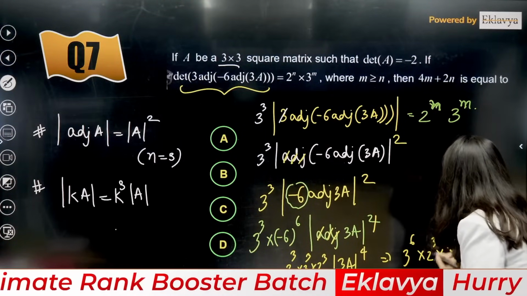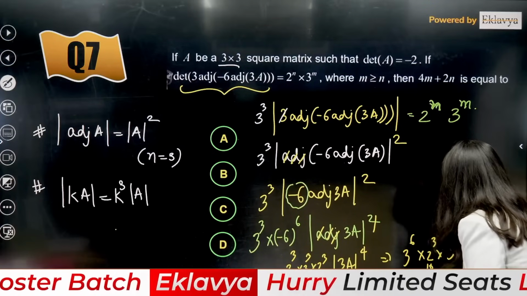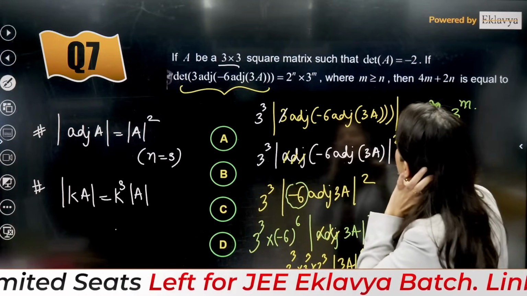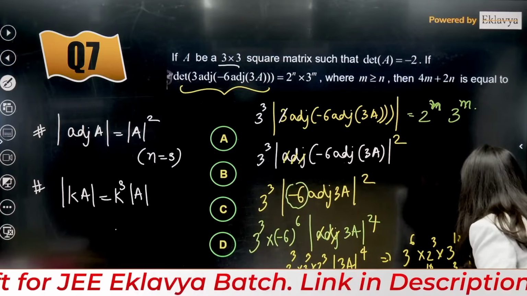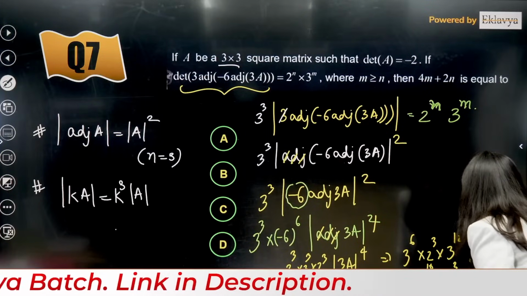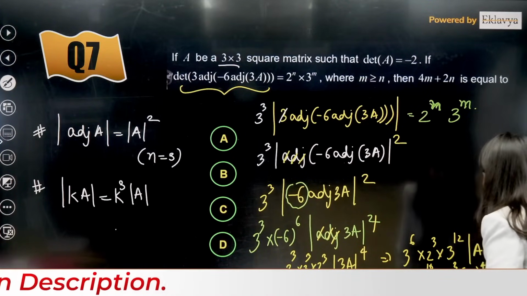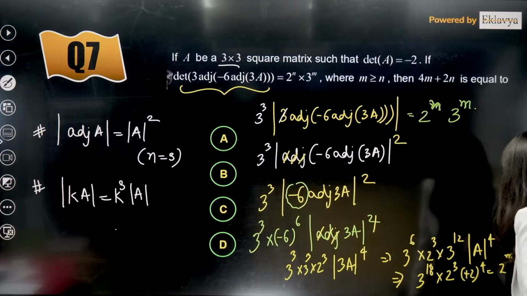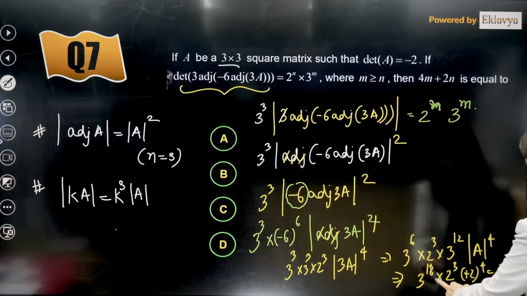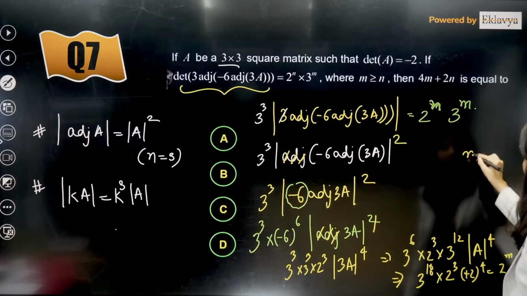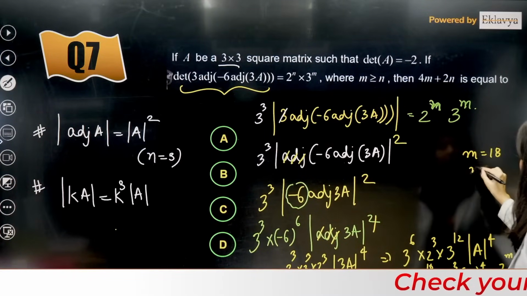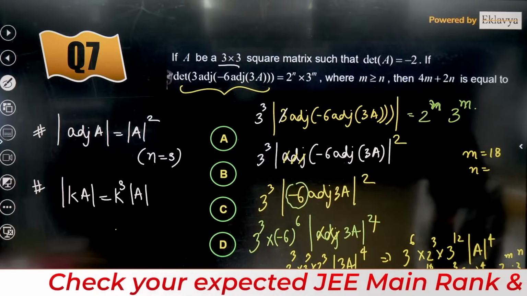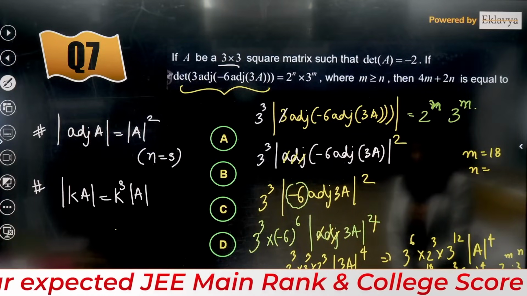Understand? So this is 3 power 18 and you are having 2 cube, and now you are having what? Tell me. Determinant A is minus 2, so minus 2 power 4. So it becomes plus 2 power 4. This is going to give you 2 power m, 3 power n. Find the value of m and n. Let me know. So m will be 18, correct? And what about n? Can anybody tell me? So this is 4 plus 3.